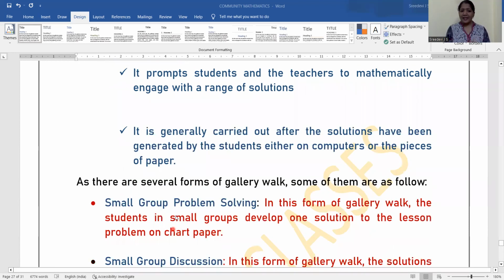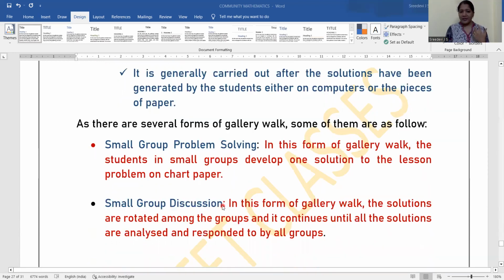Then, there are several forms of gallery work. Which are the several possibilities of gallery work? Some of them I am discussing here. The first one is small group problem solving. As the name implies, the small group develops the solution for a lesson problem on a chart paper or any notebook. So that is small group problem solving.